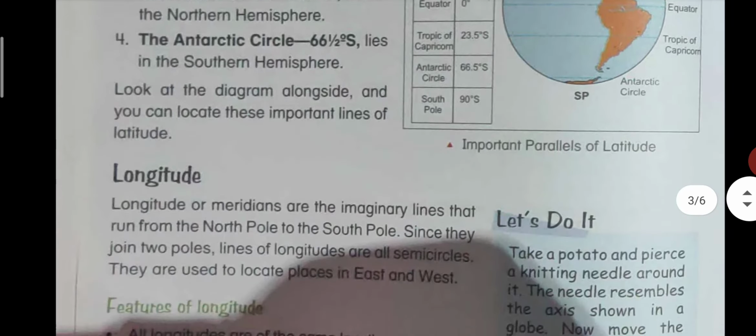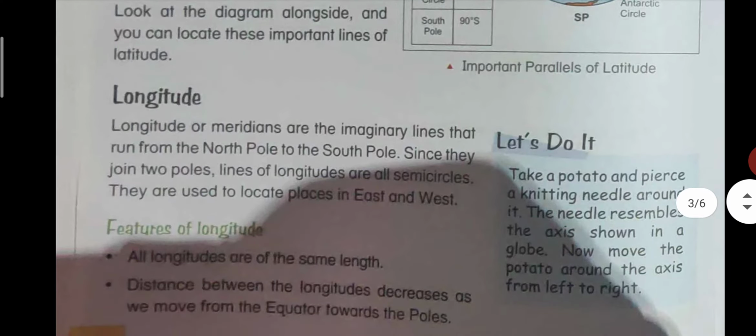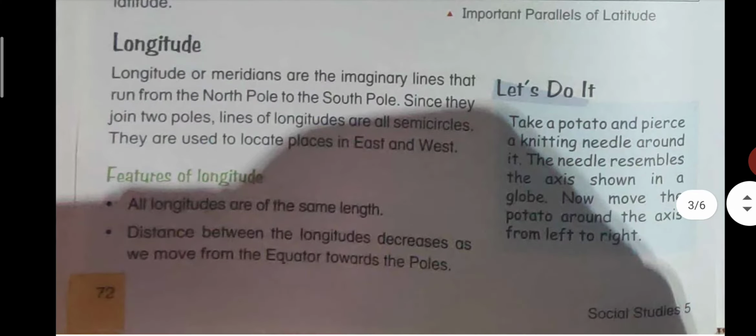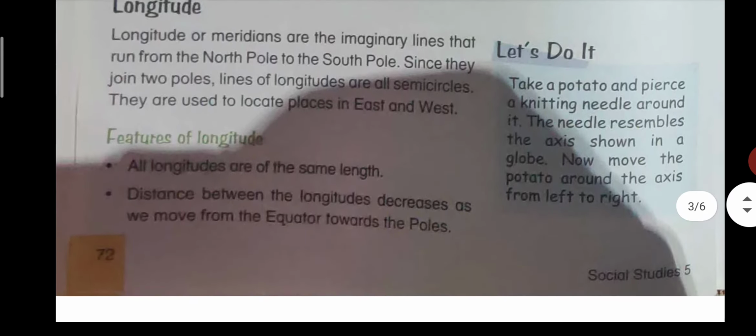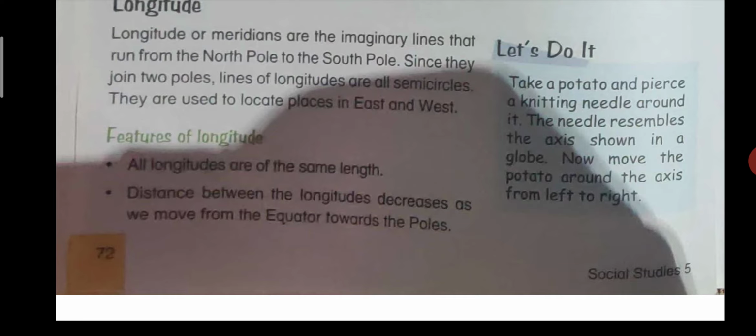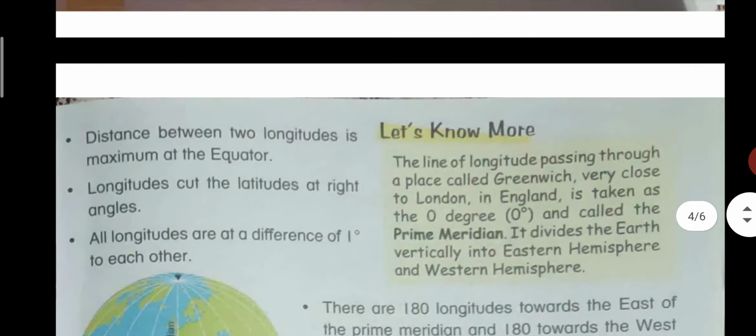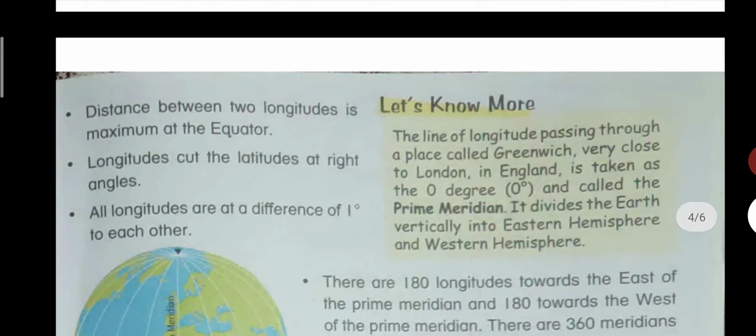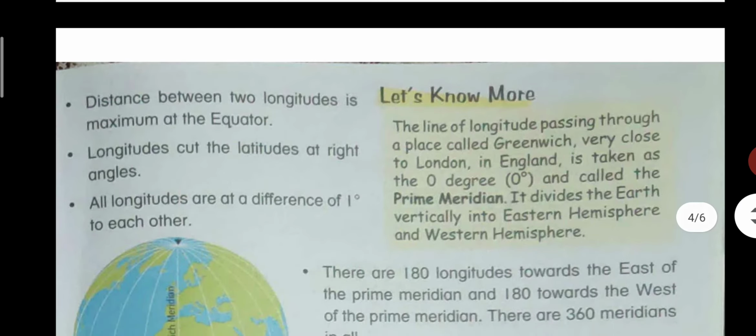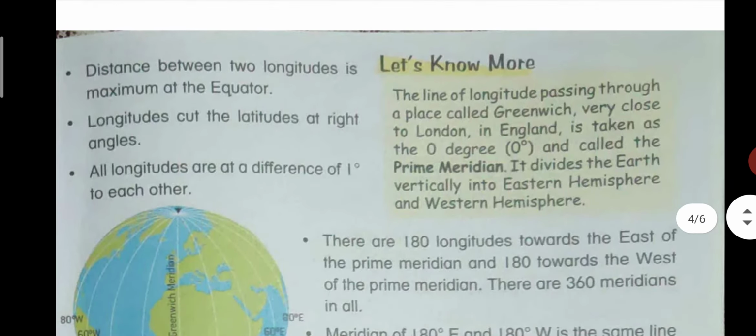The longitudes or meridians are imaginary lines that run from the North Pole to the South Pole. Since they join the two poles, all lines of longitude are semicircles. They are used to locate places from east to west. Features of longitude: all longitudes are the same length. The distance between longitudes decreases as we move from the equator towards the poles. The distance between two longitudes is maximum at the equator.